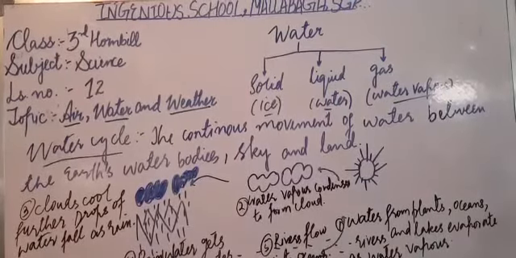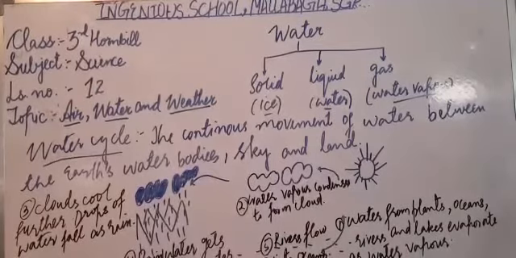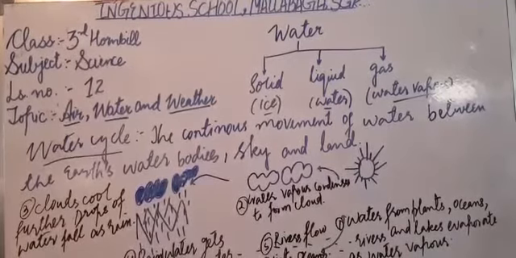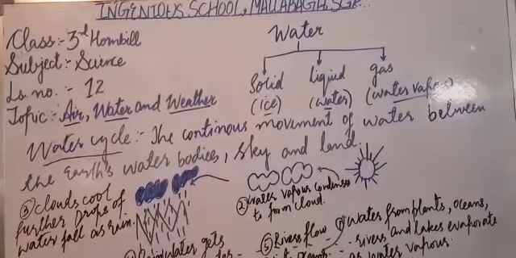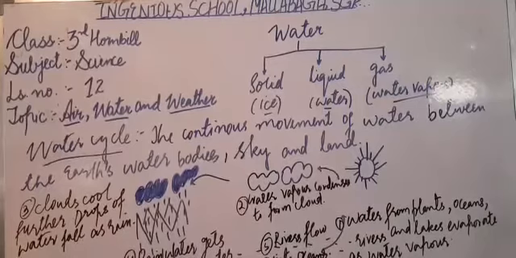And now, if this water is heated over a gas stove, you will find that vapors start coming out of this water. So now the liquid state is changed into which state? Gaseous state, isn't it?